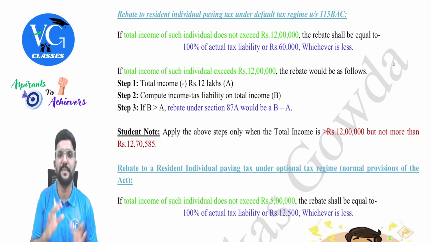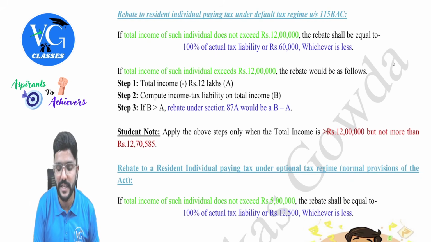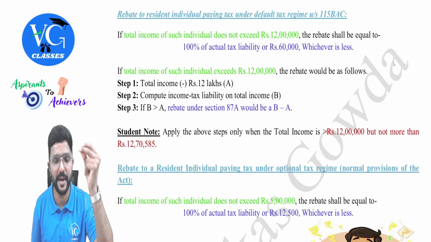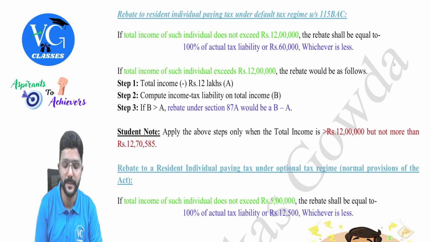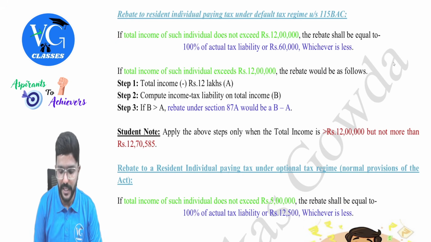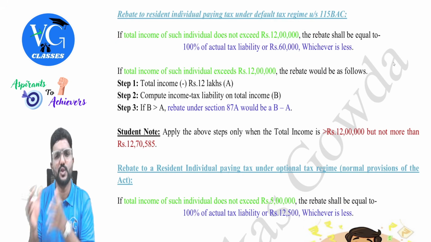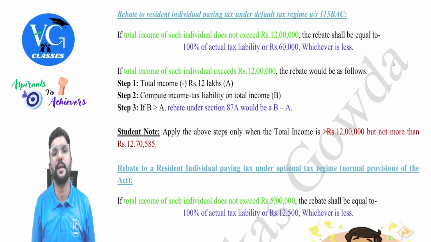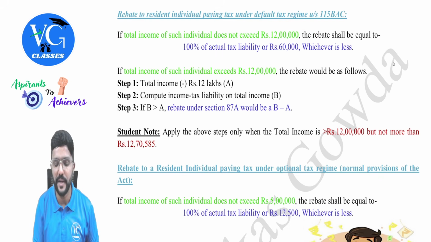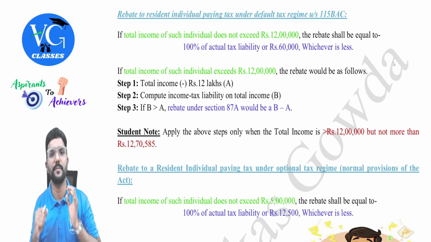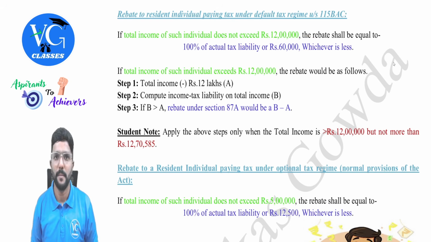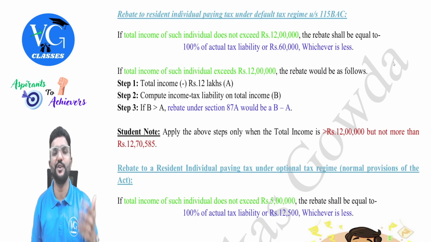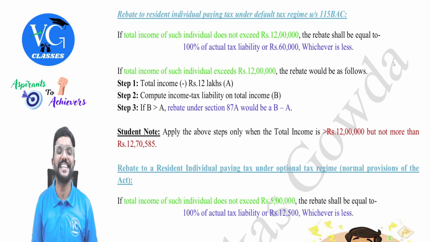It will change as per the scheme opted by the resident individual, first under the default regime. Amendment, pay attention. If the total income of a resident individual is up to 12 lakh, that is 12 lakh or less, then they are eligible for a rebate of how much? Actual tax liability or 60,000, whichever is lower, means maximum 60,000. And if you are a resident individual earning income up to 12 lakh, then you need not pay any tax under the default regime, guys.